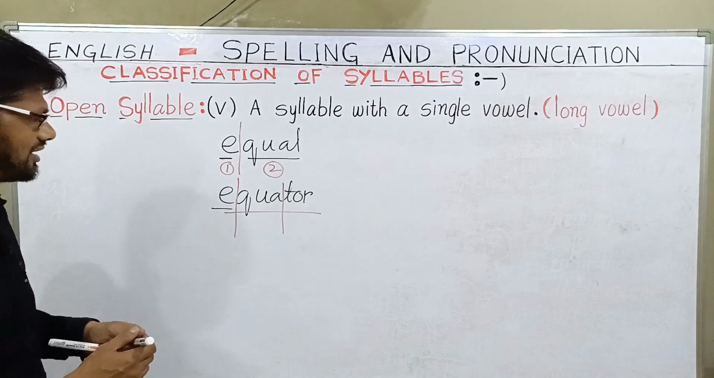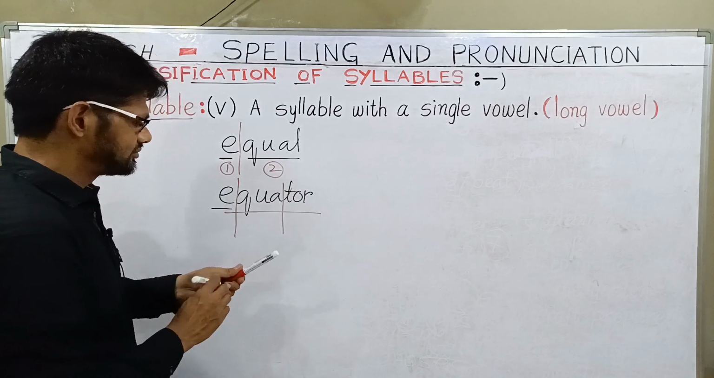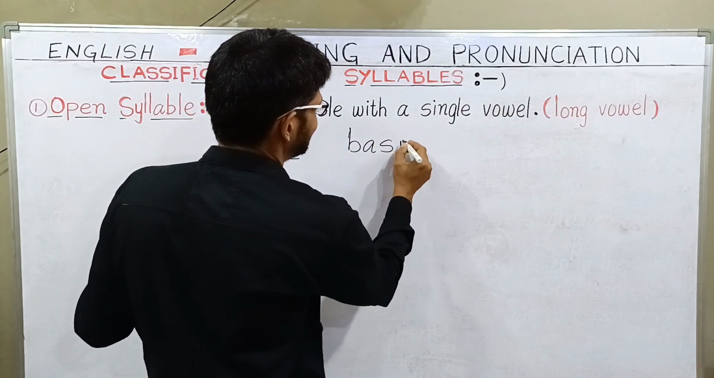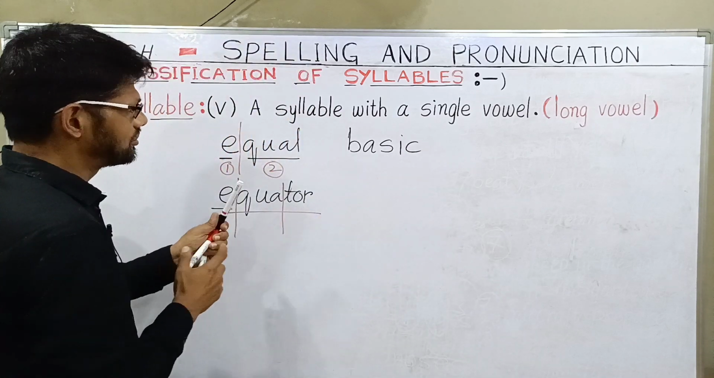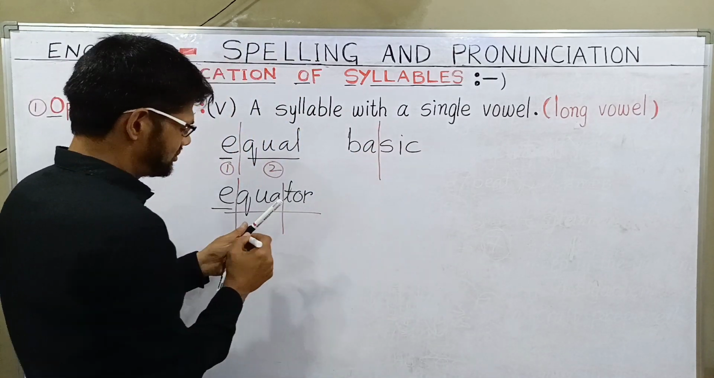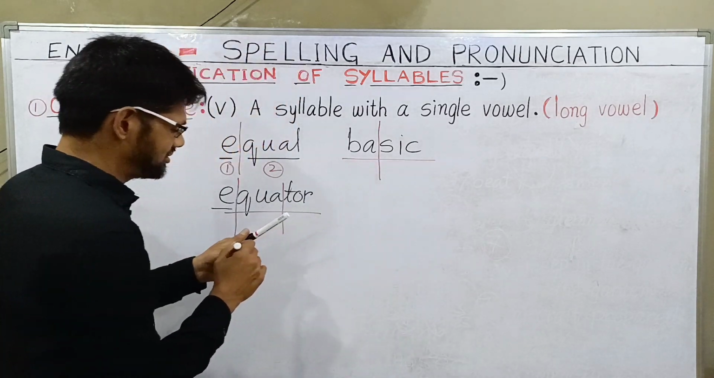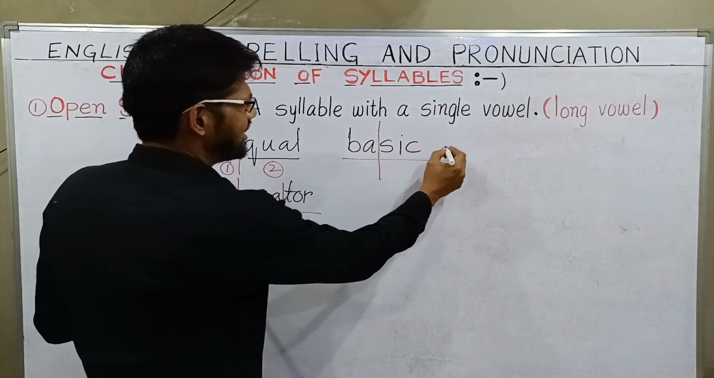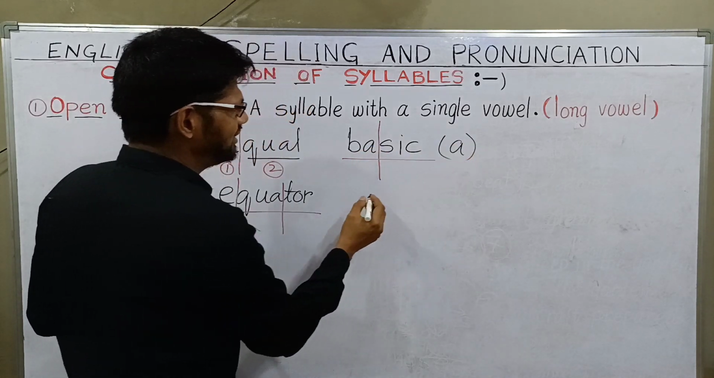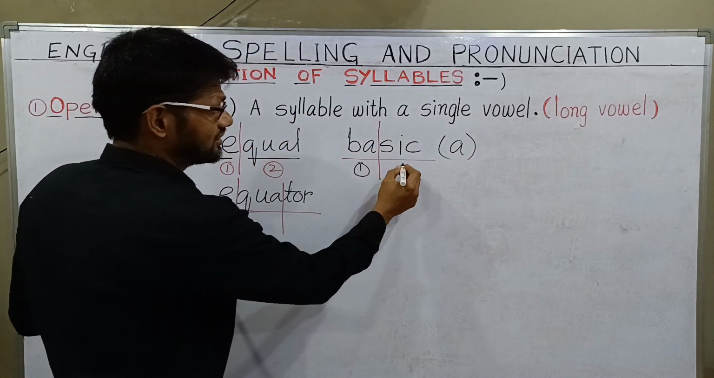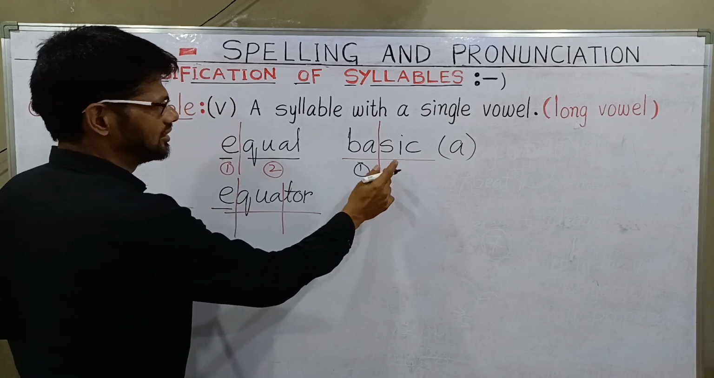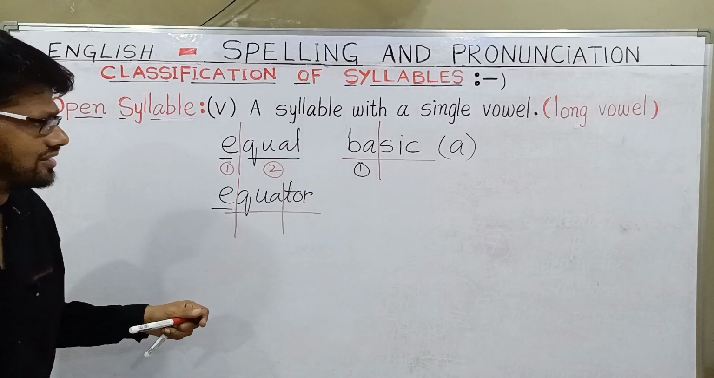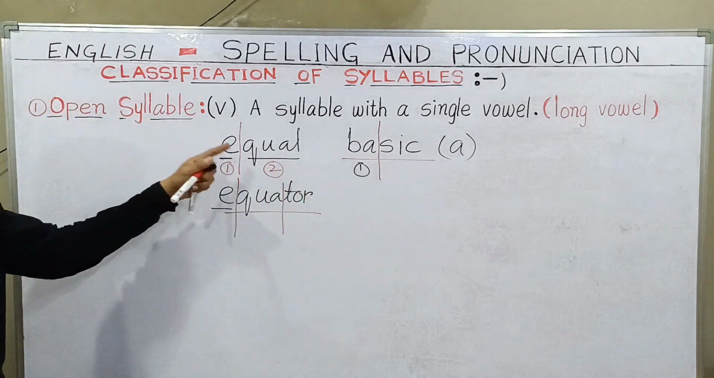I can give you many examples. For example, if I write basic, B-A-S-I-C, here you can notice the first syllable is giving a long A sound. But sick is a short syllable with a short vowel sound. Here we have a long vowel sound. Basic. So bay is an open syllable.